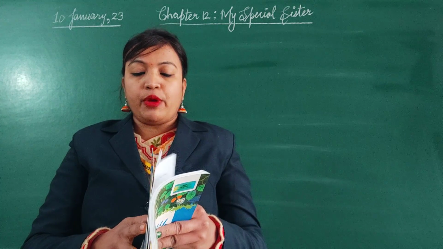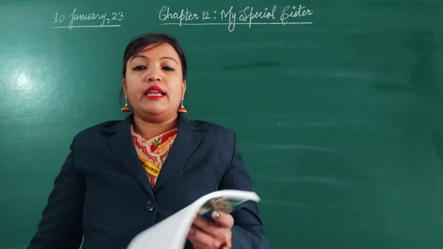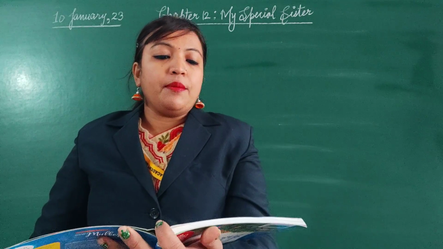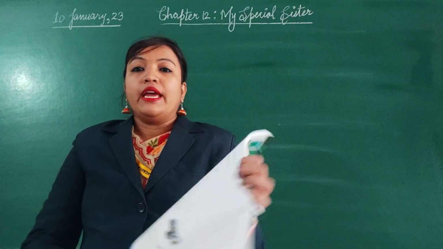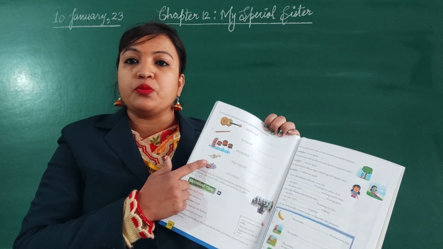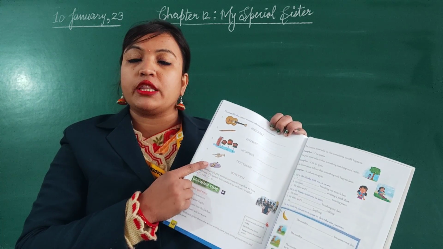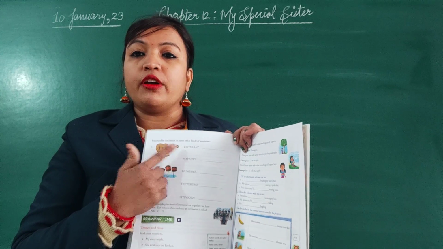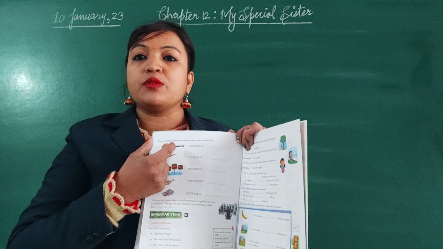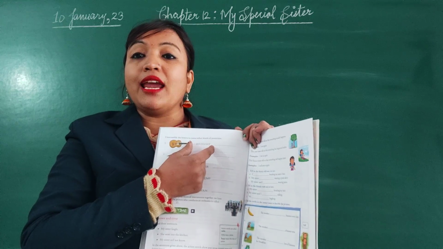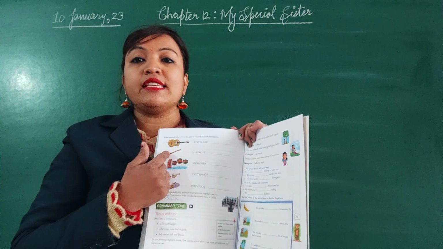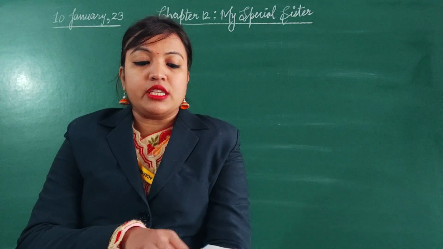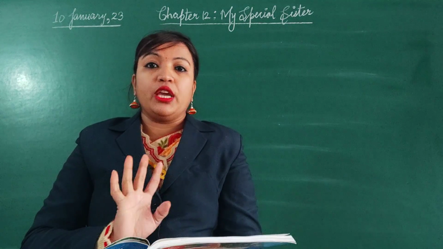Now turn the page, come to exercise 1. Unscramble the letters. Unscramble the letters to name other kinds of musicians. Here we have pictures of some musical instruments, and here is the name of the musician who plays each instrument. First a musical instrument picture is given, then the name of that musician. But we have to unscramble these letters in order to get the correct name of the musician.